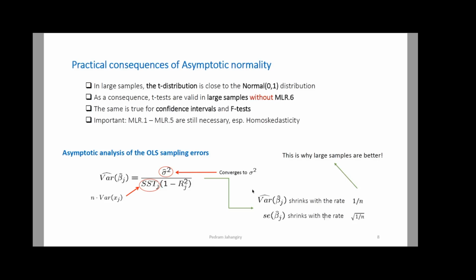So it can be as funny as something like this. I'm regressing wage on education, age, and people's eye color. We know that people's eye color is not relevant. So maybe when the sample size is 100, the model says that, okay, it's not significant. But if the sample size is 1 billion, I guarantee that the model is going to tell you that it's significant, because the variance of beta hat J is going to be super small, and when this is super small, the t-stat is going to be super large.